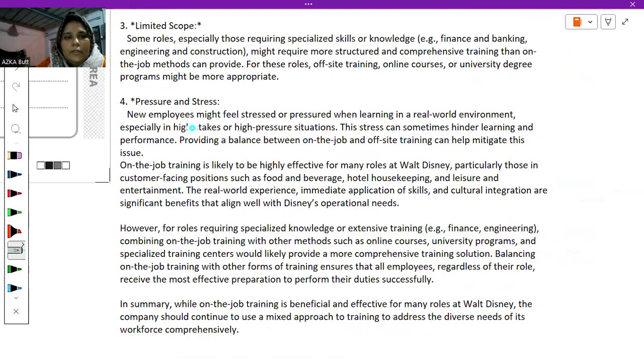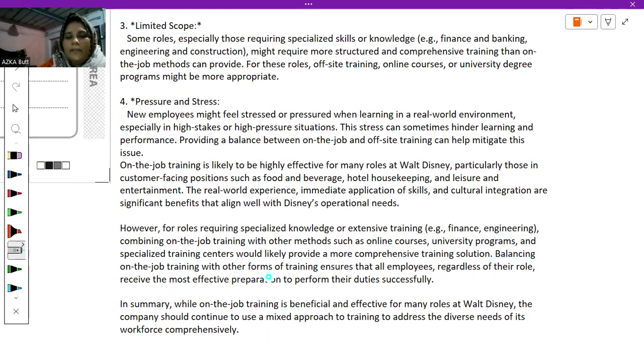Okay, so on-the-job training is likely to be highly effective for many roles at Walt Disney, particularly those in customer facing positions such as food and beverage, hotel housekeeping, and leisure and entertainment. The real world experience, immediate application of skills, and cultural integration are significant benefits that align well with Disney's operational needs. However, for roles requiring specialized knowledge or extensive training, for example, finance, engineering, combining on the job training with other methods such as online courses, university programs, and specialized training centers will likely provide a more comprehensive training solution.